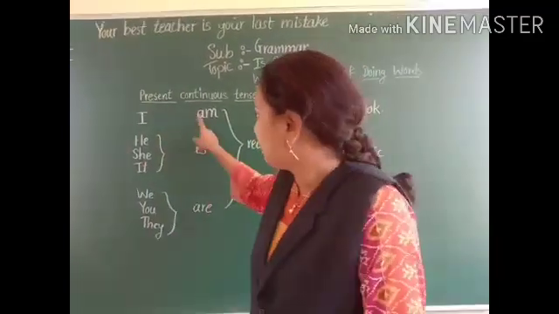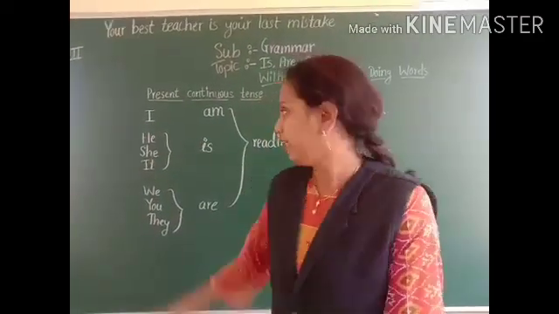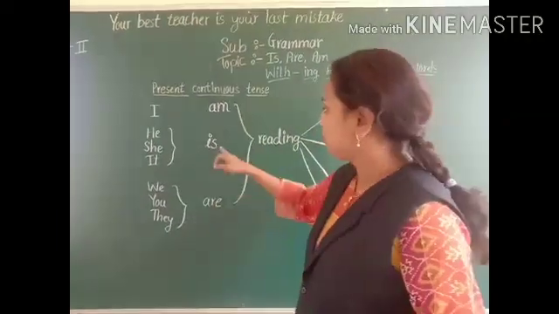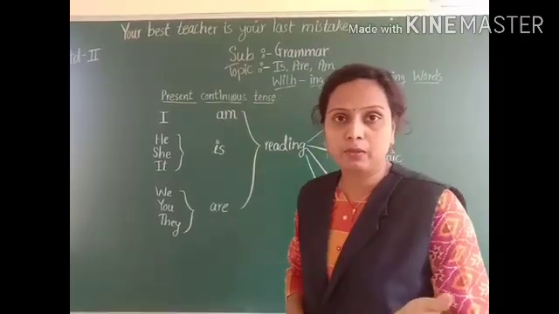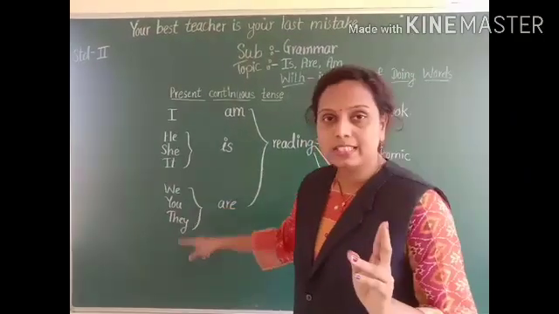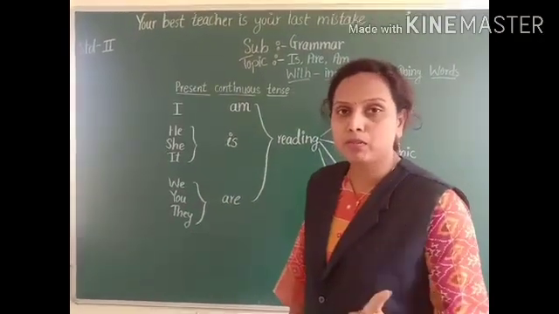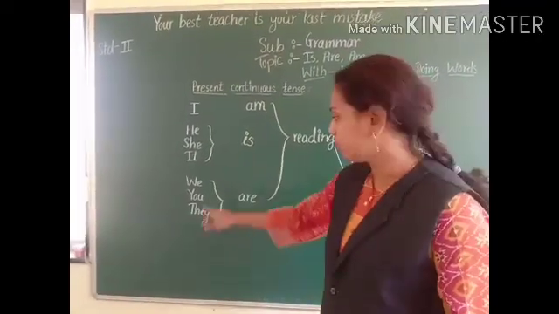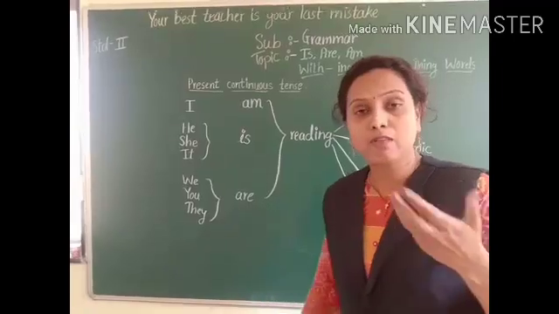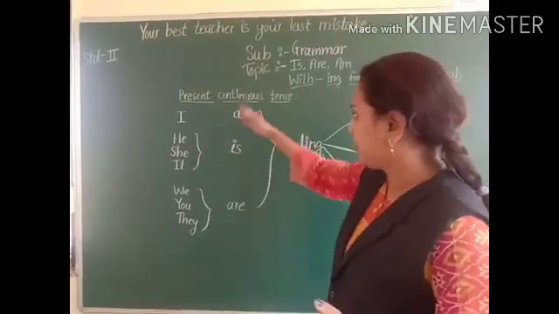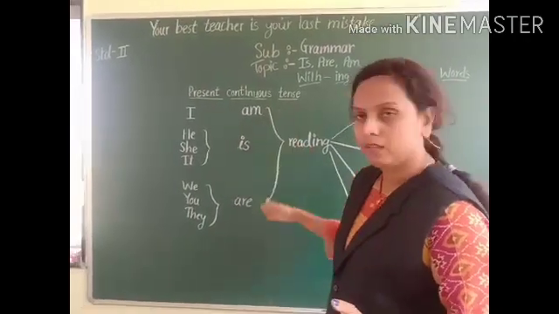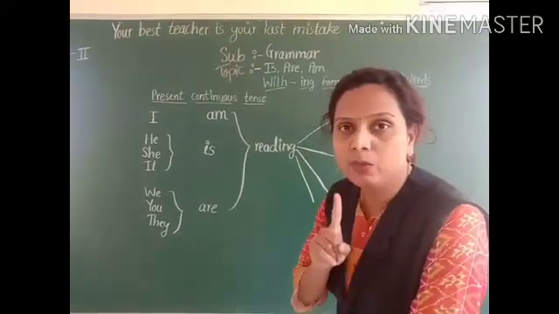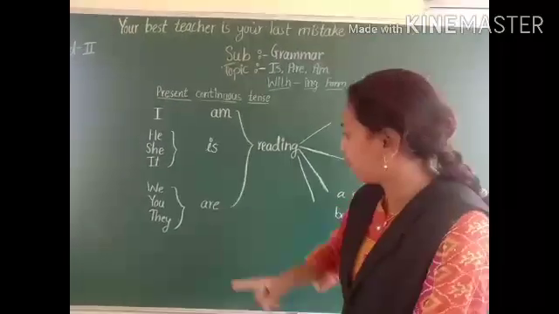Am always goes with I. He, she, it are singular pronouns that go with is. Plural pronouns, you and we, are always considered plural forms and go with are. Now what do we have to add? We have to follow the same pattern. After that we have to add ing to the doing words.